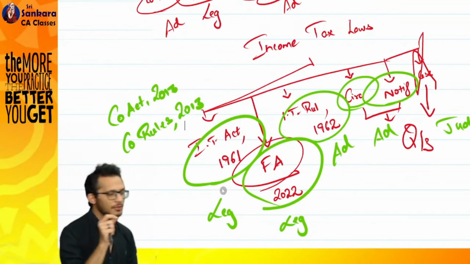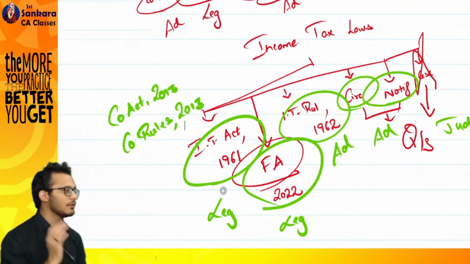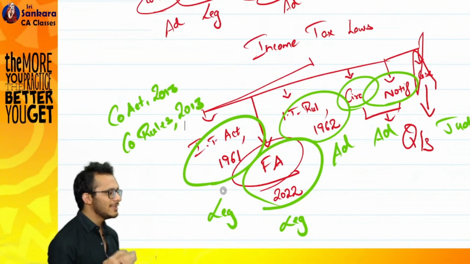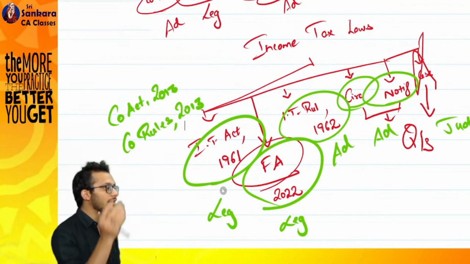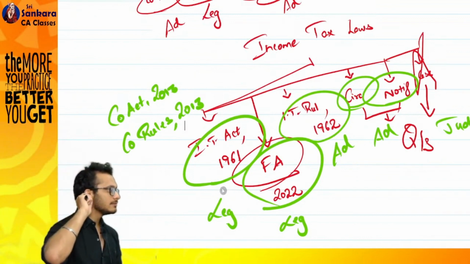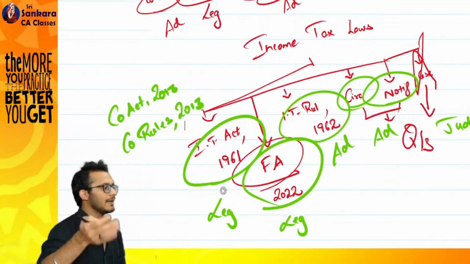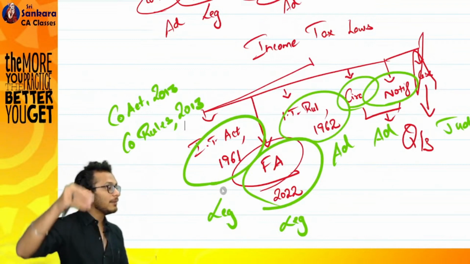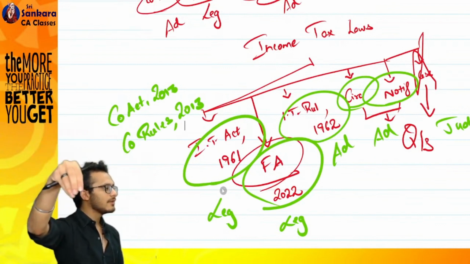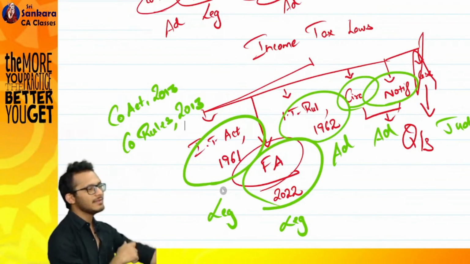What happens is, when it comes to your Companies Act or any other act for that matter, whenever there is an amendment, meaning changes, you will directly make it in the act itself. But income tax works special. They will not touch the act itself. They will create another act called the Finance Act. They'll say, boss, I will make amendments in the Finance Act. When you read your Income Tax Act, you read it along with the Finance Act.